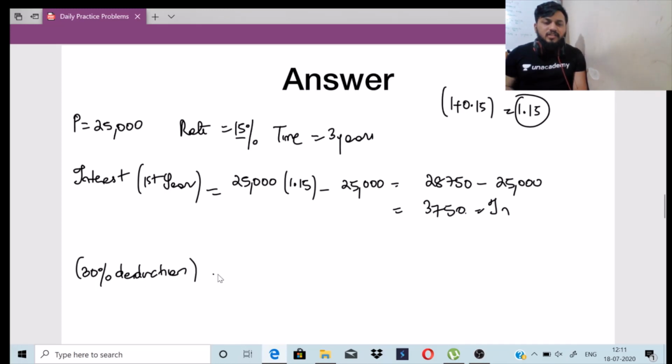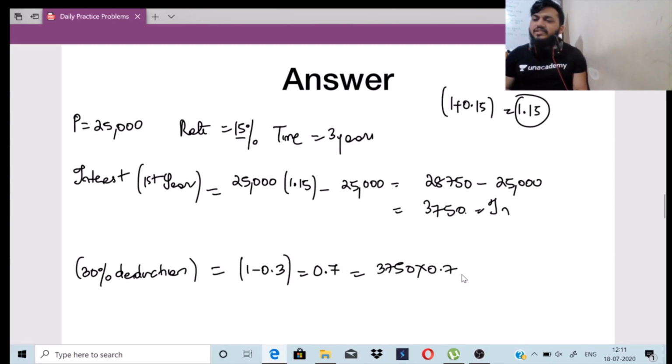So let us do the 30% deduction here. Doing the 30% deduction, I can take it as 1 minus 0.3, which is nothing but 0.7. So this will be 3,750 into 0.7, which will be 2625, right?